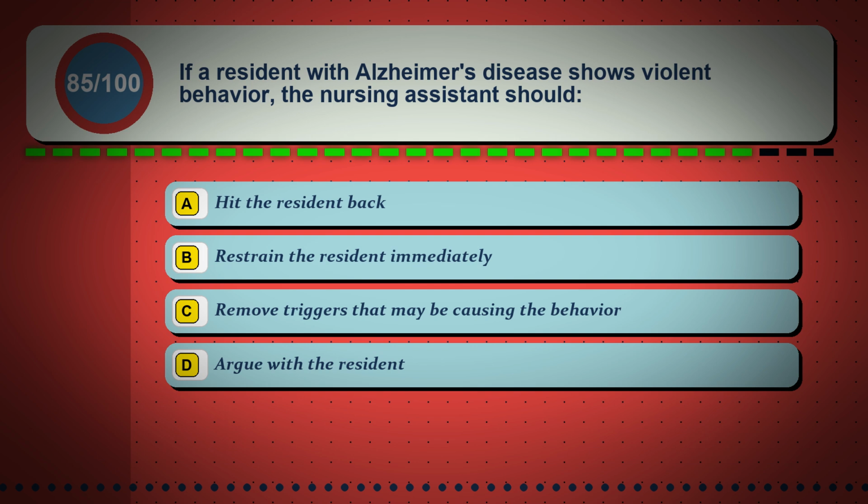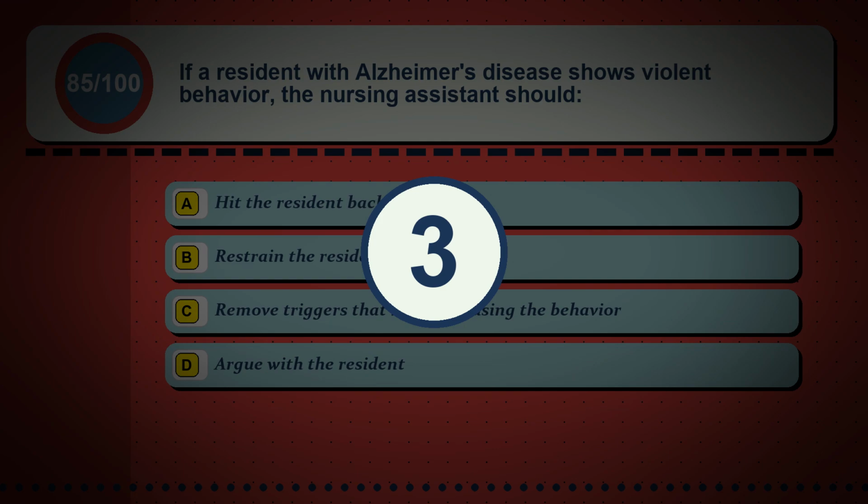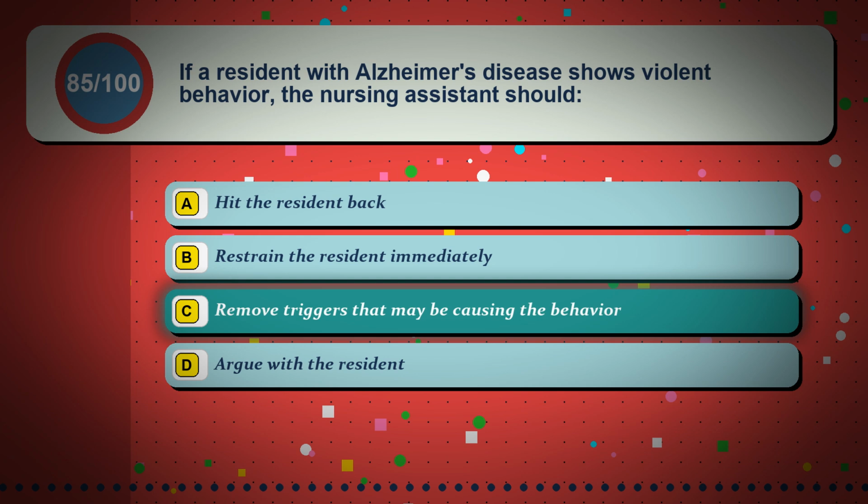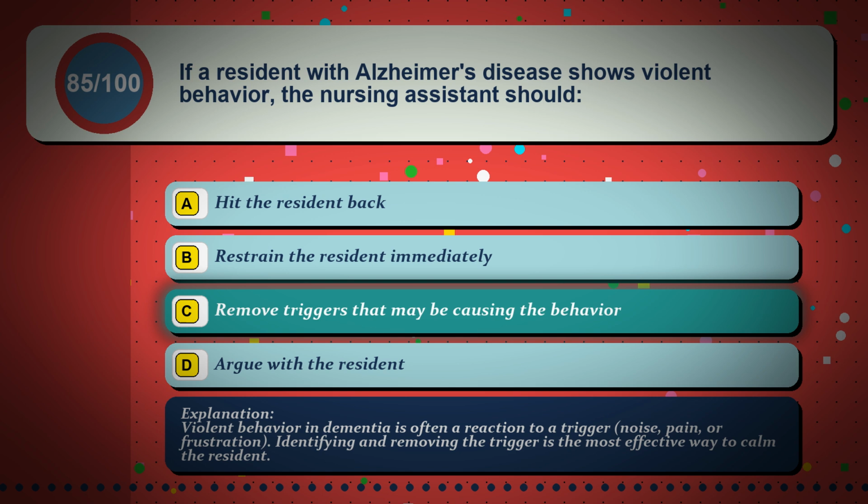Question 85. If a resident with Alzheimer's disease shows violent behavior, the nursing assistant should: option A, hit the resident back. Option B, restrain the resident immediately. Option C, remove triggers that may be causing the behavior. Option D, argue with the resident. The correct answer is option C, remove triggers that may be causing the behavior. Violent behavior in dementia is often a reaction to a trigger, noise, pain, or frustration. Identifying and removing the trigger is the most effective way to calm the resident.